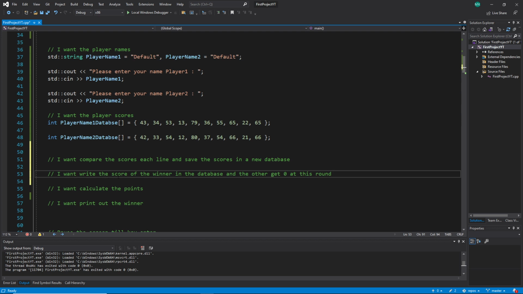I want to write the score of the winner in his database, in a new database, and the other gets 0 in this round, also in a new database. That was a bad formulation. This is a really scrappy description, but I understand it.